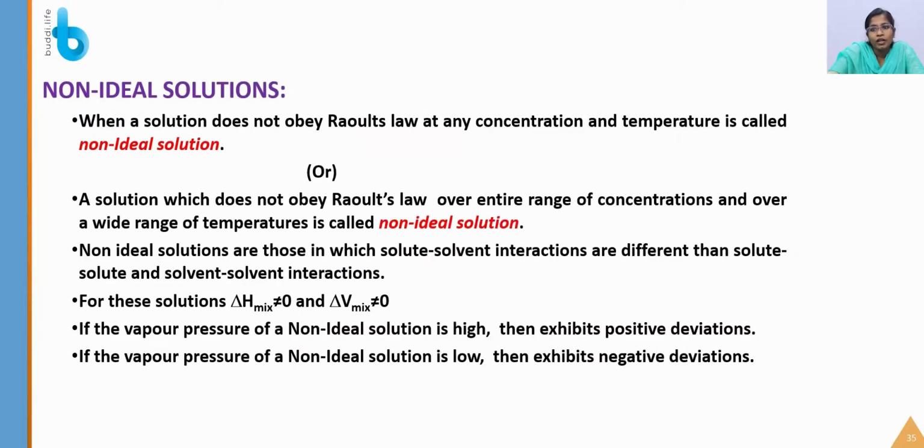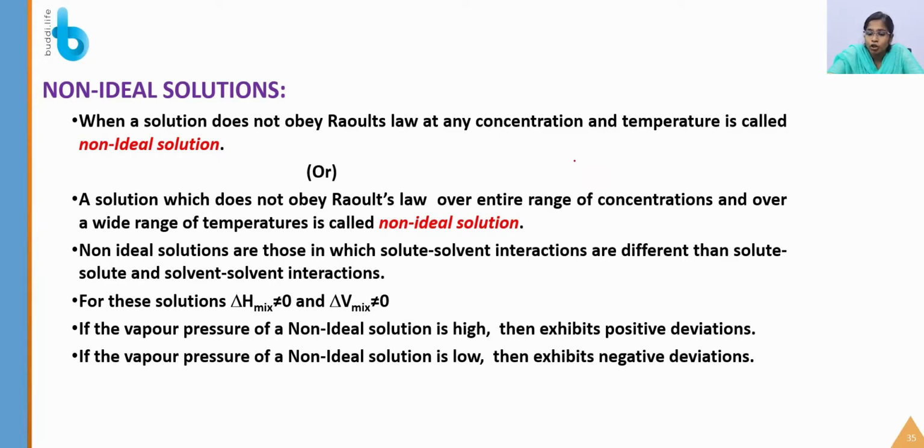Next is the non-ideal solution. When a solution does not obey Raoult's law at any concentration and temperature, it is called a non-ideal solution. An ideal solution obeys Raoult's law at any concentration, whereas a non-ideal solution does not obey it over the entire range of concentration.